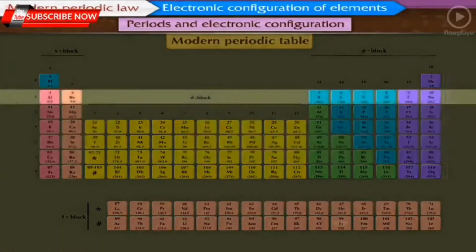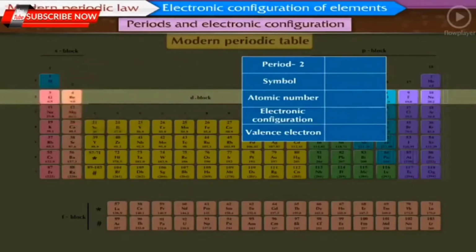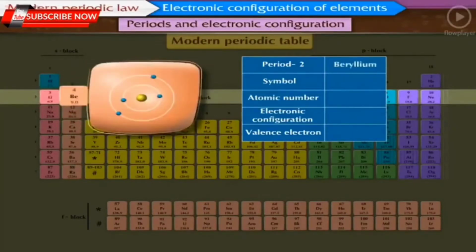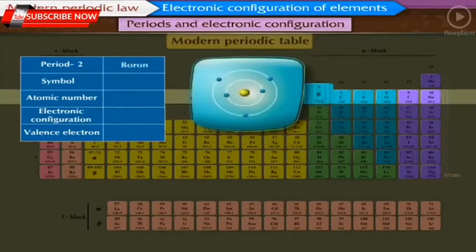In period 2, the first element is lithium, symbol Li, atomic number 3, electronic configuration is 2, 1 and valence electron is 1. The second element is beryllium, symbol Be, atomic number 4, electronic configuration is 2, 2 and valence electrons are 2. The third element is boron, symbol B, atomic number 5, electronic configuration is 2, 3 and valence electrons are 3.